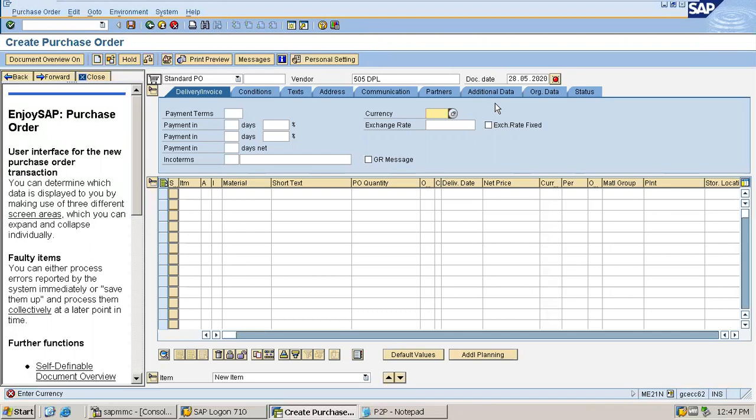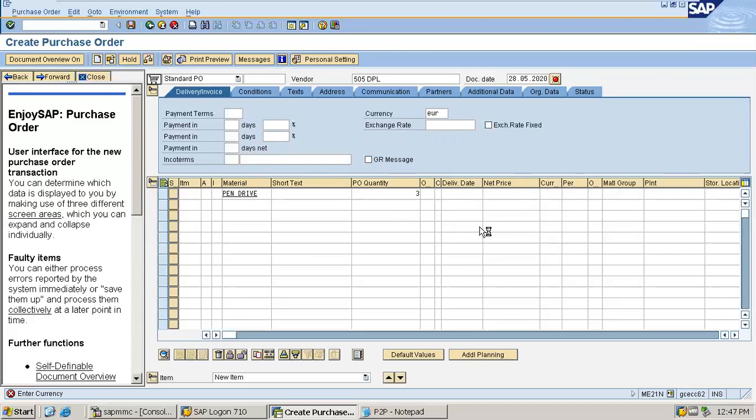Now I'll be going to the item overview. Okay, it is asking for the currency. I'm giving the currency. Now in item overview, I'll be giving the material number, then the quantity of material. Say I want to buy 3 quantity of pen drive. Pen drive is one of my materials. I have given the quantity and the material number. Now I have pressed enter.